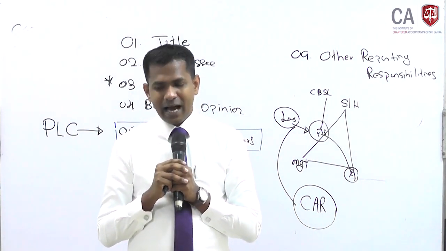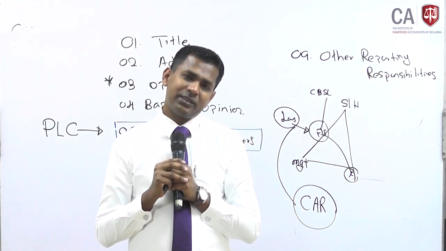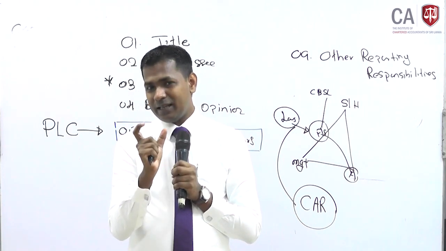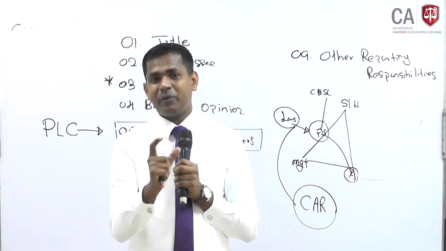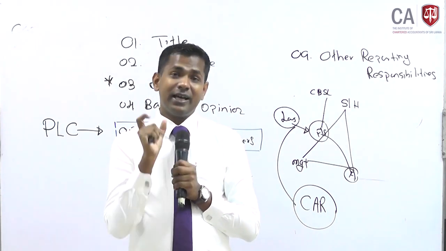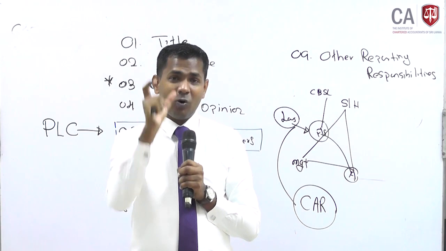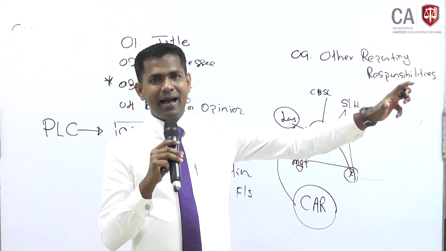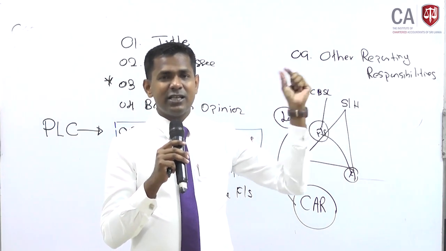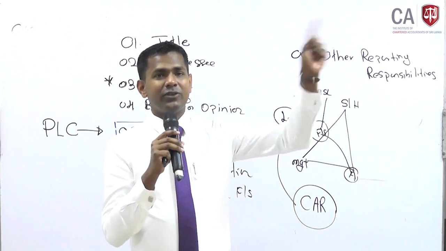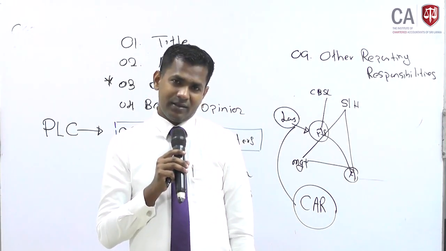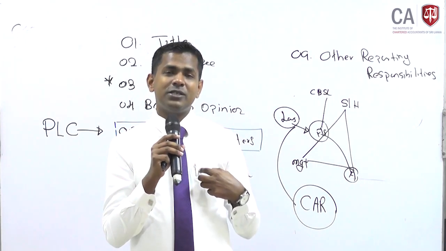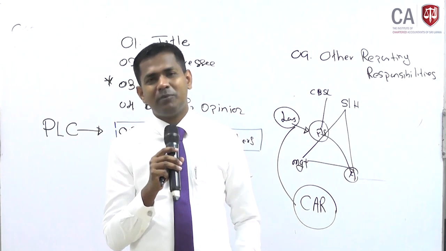Right? A very good example is the Companies Act number 7 of 2007, which you have learned from A level. In this particular act, there are certain provisions in relation to the auditors. If there are certain provisions in relation to the auditors, the auditor has to report on that provision. If you are the auditor of a bank, and the Banking Act has specific provisions in relation to the auditor, the auditor has to report on those. If there are certain provisions in the Insurance Act, the auditor is responsible to report on that particular section.